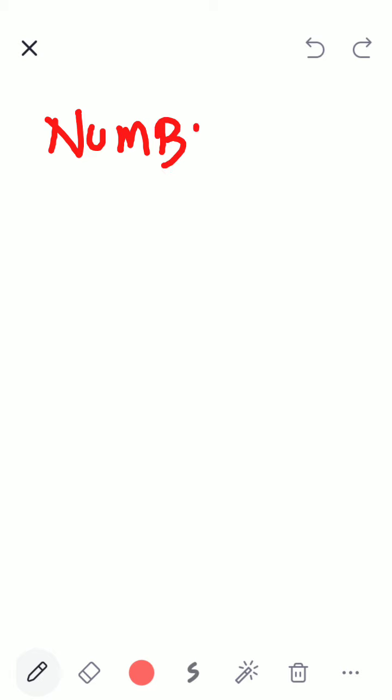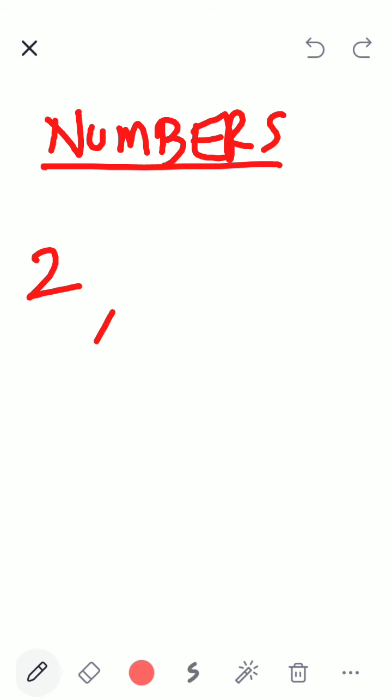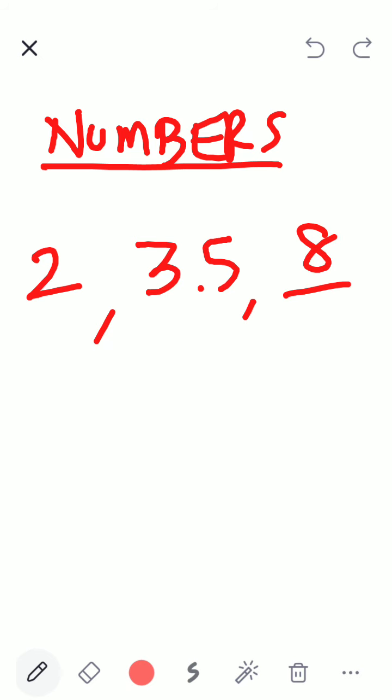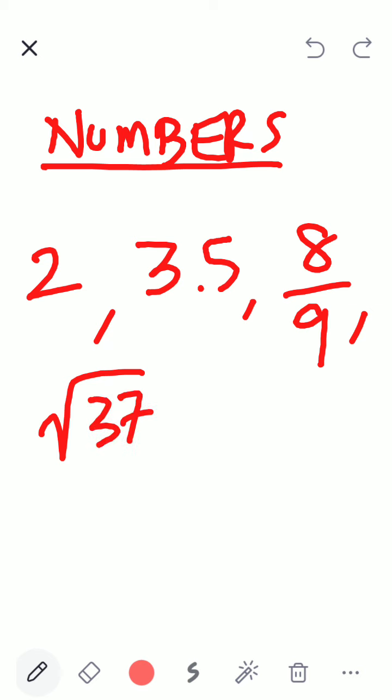We all know we are studying numbers, correct? All numbers. So whatever I write, whether I write 2, whether I write 3.5, whether I write 8 divided by 9, whether I write root of 37, however I write, whether I write 8.9 recurring, all these are numbers.